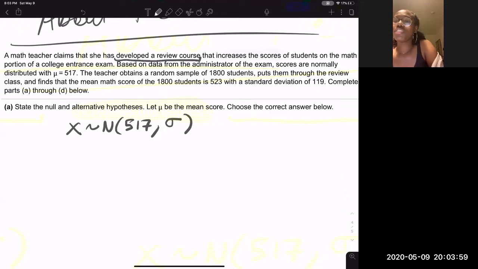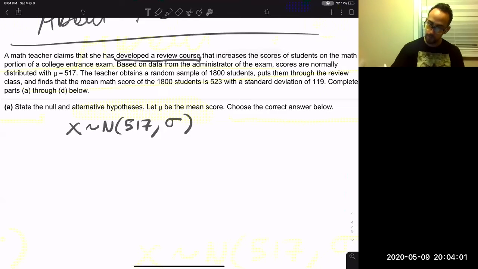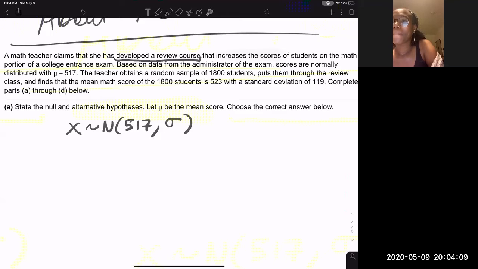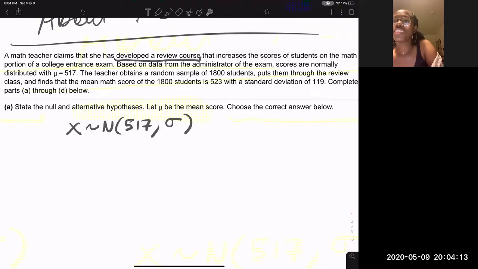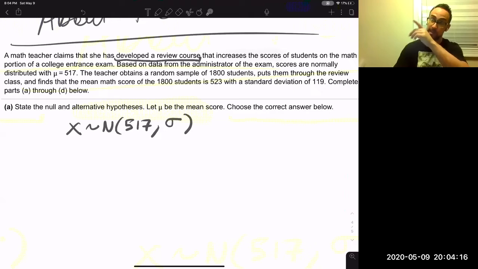They do give us a standard deviation, but what is that from? We need to be very careful. It's from the sample of students.